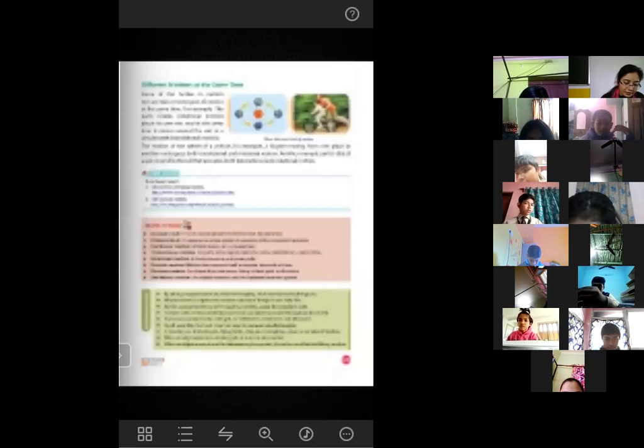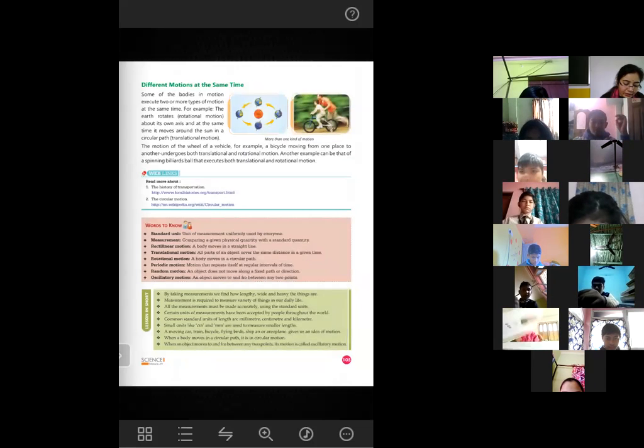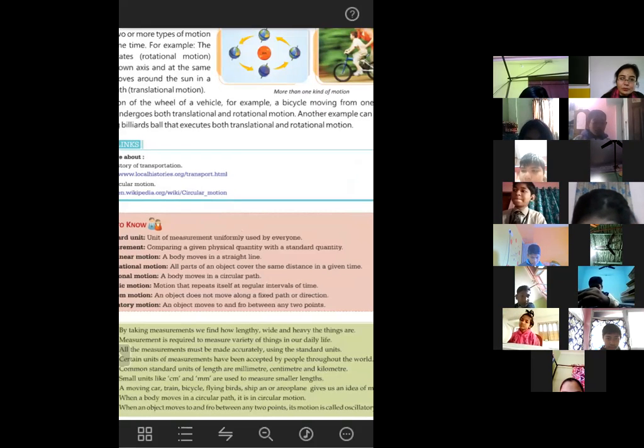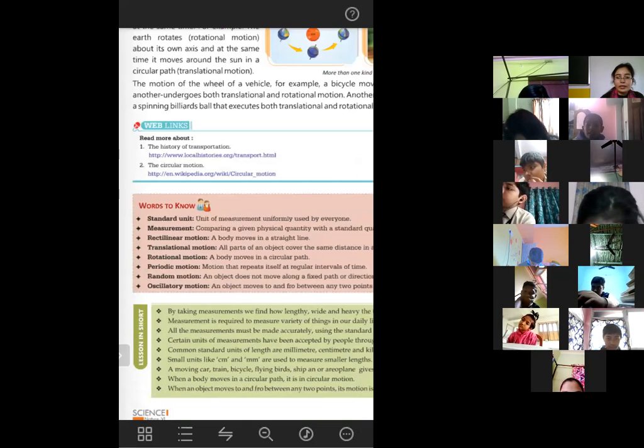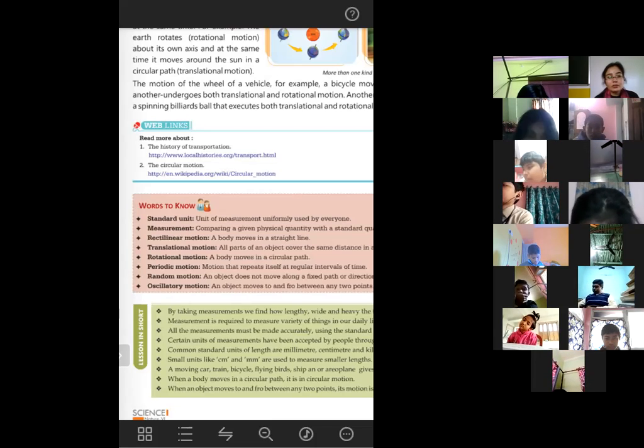Yes, here it is written. See, the unit of measurement which is used uniformly by everyone throughout the world. So this one you can write: the unit of measurement which is used uniformly by everyone throughout the world. Okay, so that is called a standard unit.